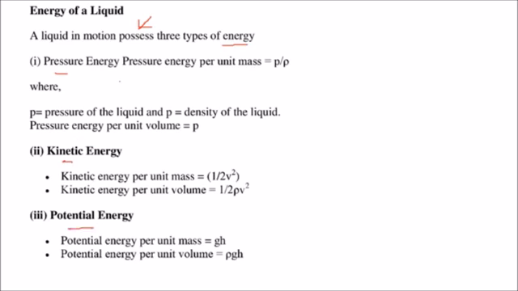The pressure energy per unit mass is P by rho, where P is the pressure of the liquid and rho is the density of the liquid, and pressure energy per unit volume is given by P. The kinetic energy per unit mass is half V squared. The kinetic energy per unit volume is half rho V squared. The potential energy per unit mass is gh and potential energy per unit volume is rho gh. These are the energies of a liquid.